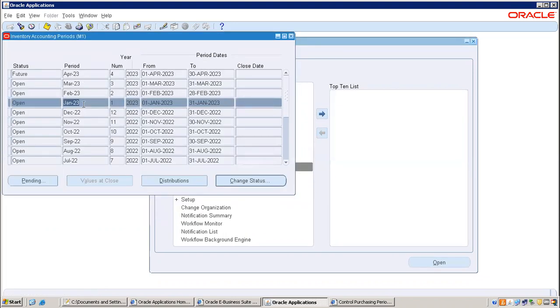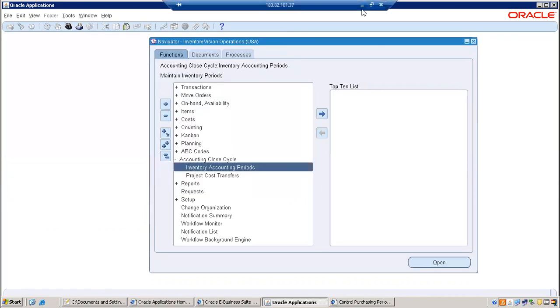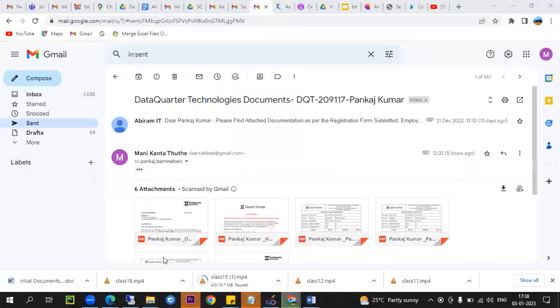So January. But we spent almost a lot of time, right? Instead of that, there is a query from the backend that you can run. You can easily figure it out from the backend.